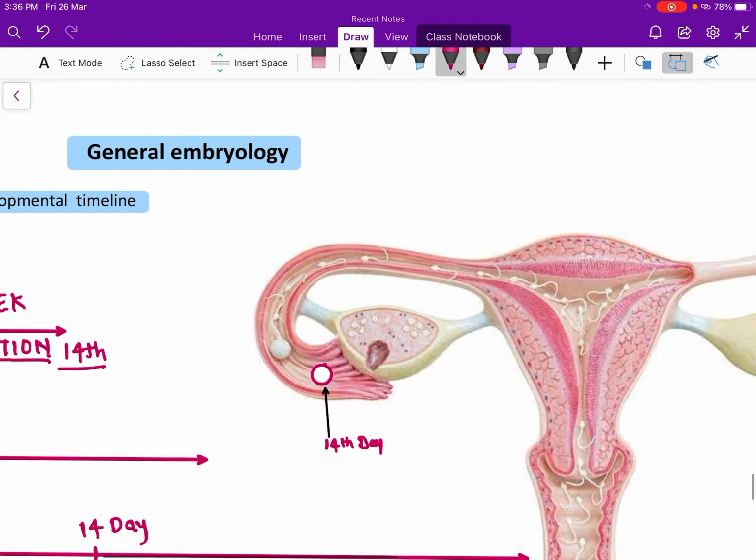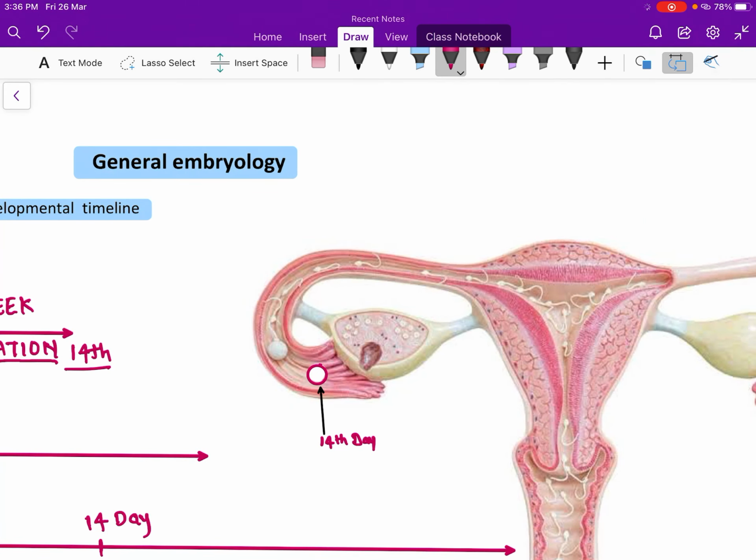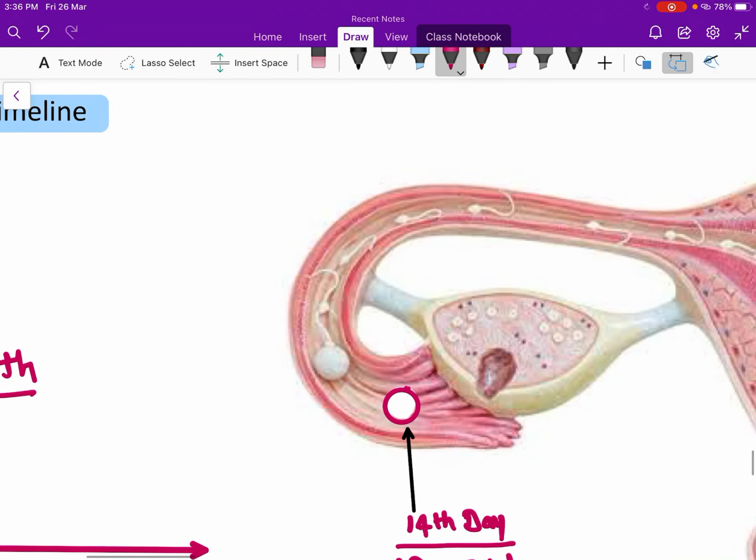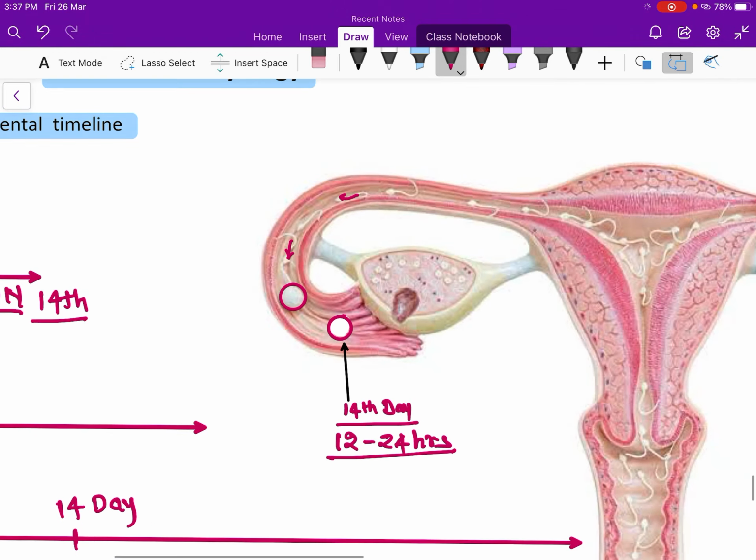This is the day of ovulation, and on the same day, within 12 to 24 hours, sperm should come to the ovum. You can see here these are the sperm coming to the ovum, and the sperm and ovum meet together. It is called fertilization.